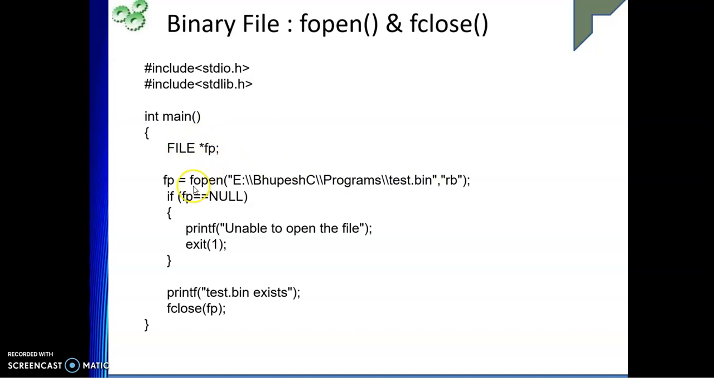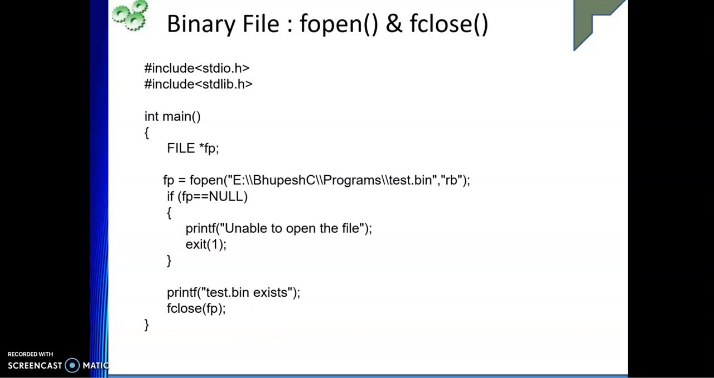We have a file pointer, okay, and if the file is found, that FP will be pointing to the first character of the file, right? And if it is not found, then FP will be returned as null. When it is null, we will say that it is unable to open the file. And if it is found, then we say that this particular file exists. When you open the file, we need to close the file, and the function to close is fclose, and the argument is nothing but the file pointer that we are passing, right? So for opening and closing, we will use both fopen and fclose itself.